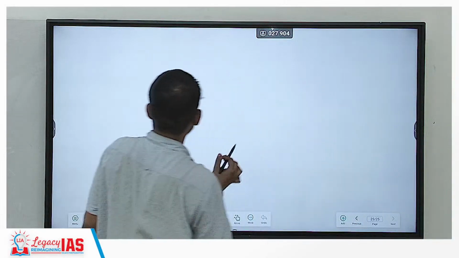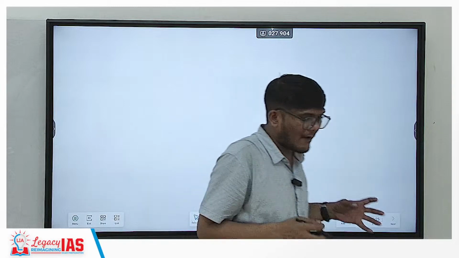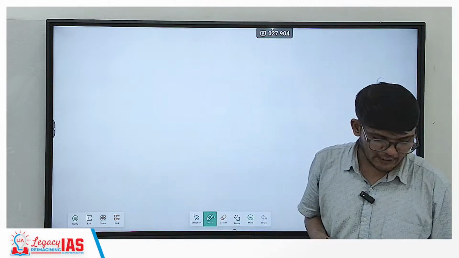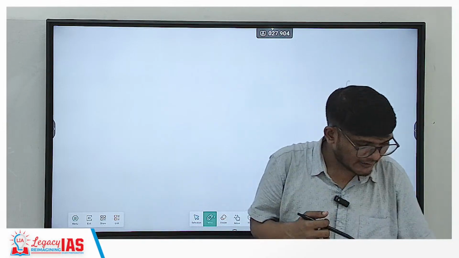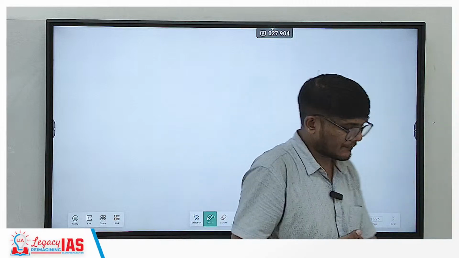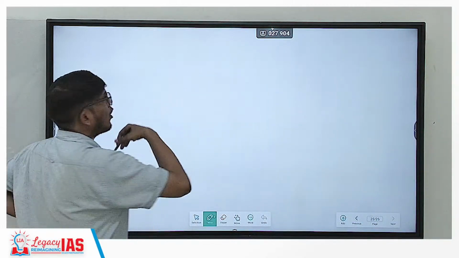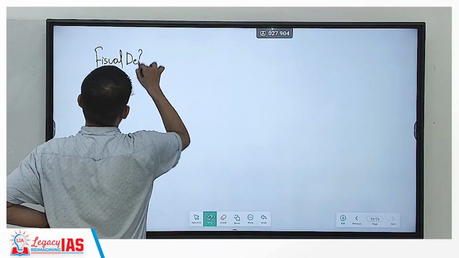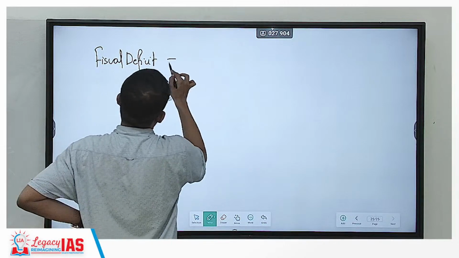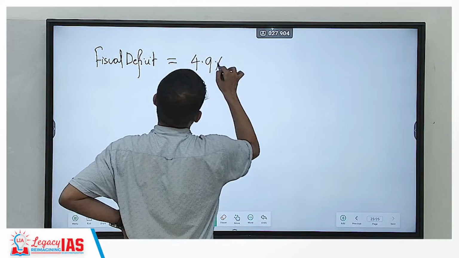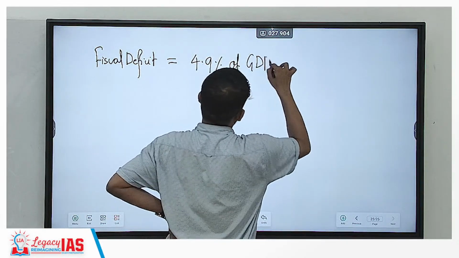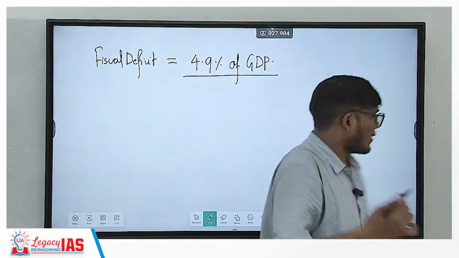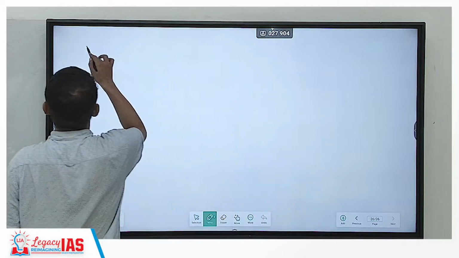Now, the fiscal deficit target. We wanted to have our fiscal deficit at around 3 to 3.5%, but it is slightly increasing, in the sense that it has gone beyond 3.5%, and the fiscal deficit target of the government of India is now set at 4.9% of GDP. Then, with respect to energy security, a very interesting scheme.